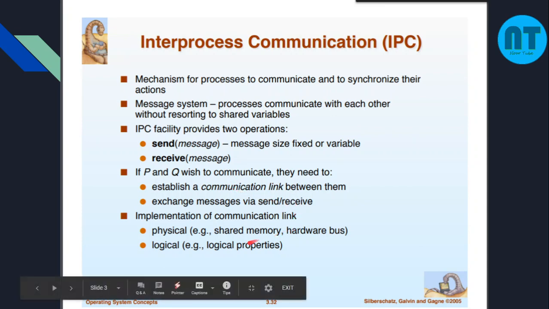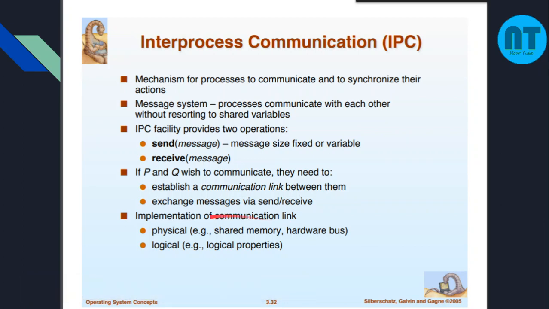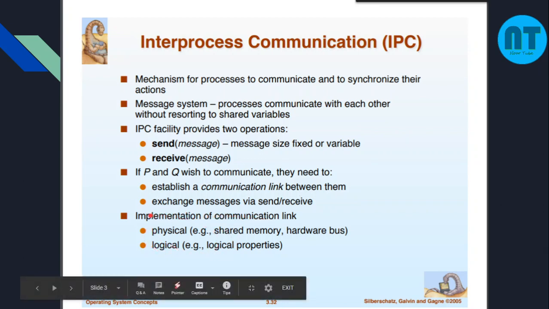How about this communication link? The communication link may be either physically made or logically made. How is it physically made? It is physically made by shared memory or by the hardware bus. A bus is nothing but a medium for transferring data. The hardware bus means there are some physical wires and pins that help to transmit data from one process to the other process. And shared memory.